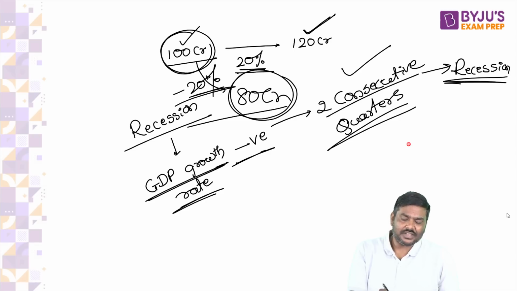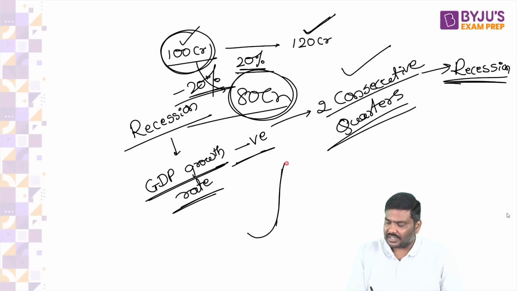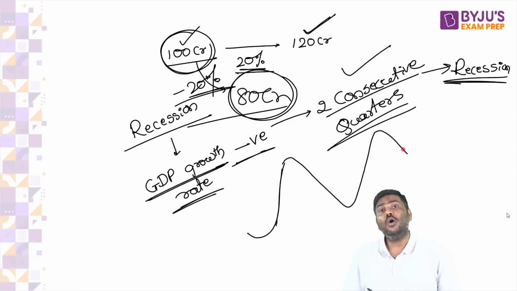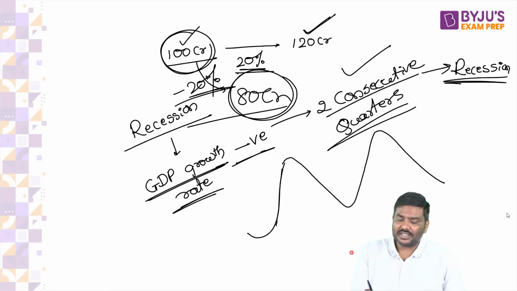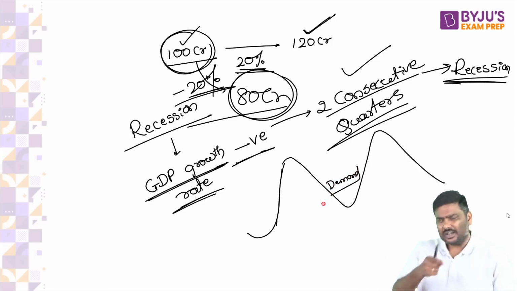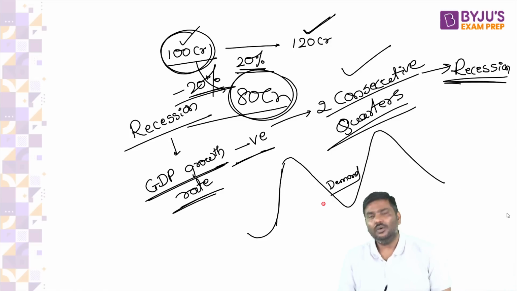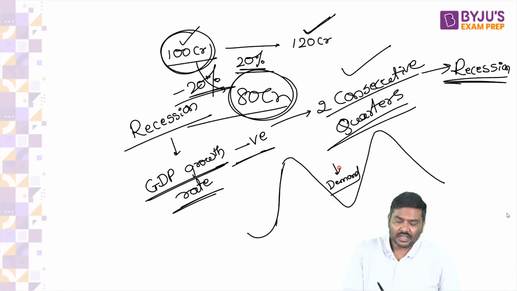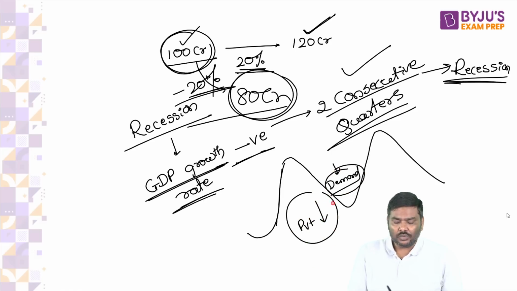So now please tell me, because of capitalism, can there be business cycles? Last question to all of you. Because of capitalism, can there be business cycles? That is, economy will increase, GDP will increase in certain years, GDP will fall down in certain years, again increase, again fall down. If you ask me, sir, how will capitalism have an impact here? My dear, when the GDP is falling down, what is the demand for goods and services? When the economy is experiencing recession, what is the demand?